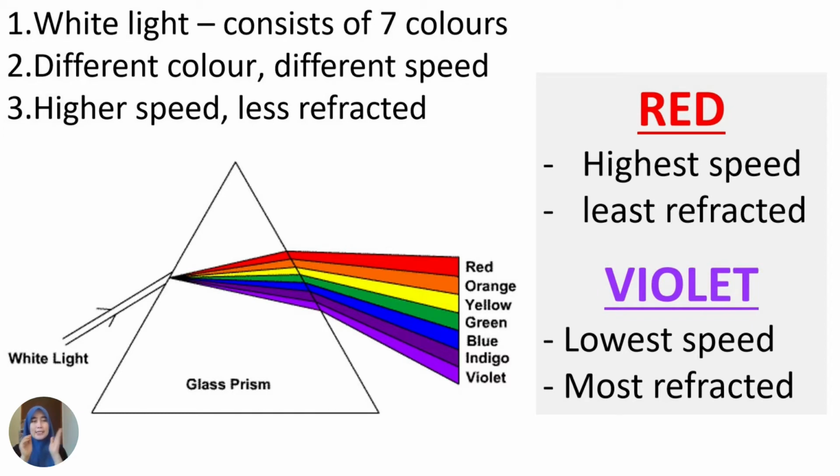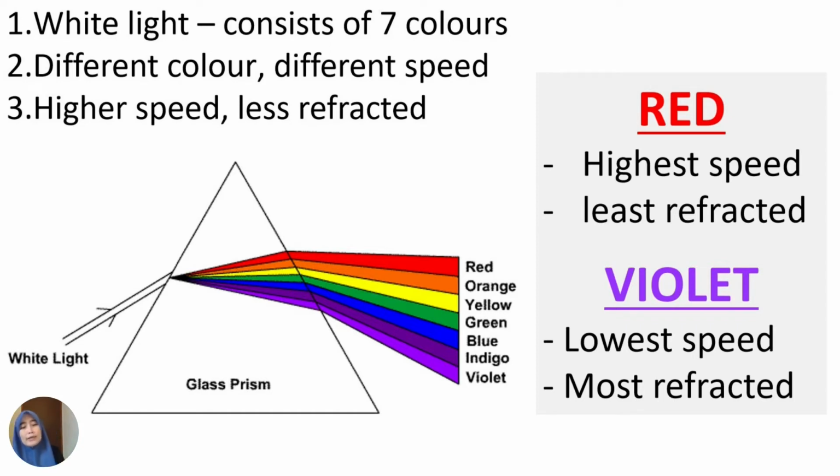You can see that each different color has a different speed, and the higher the speed, the less it is refracted. Now let teacher explain how this happens.